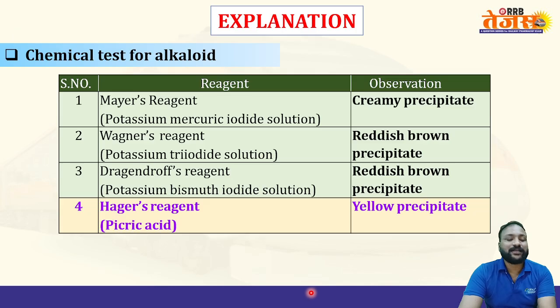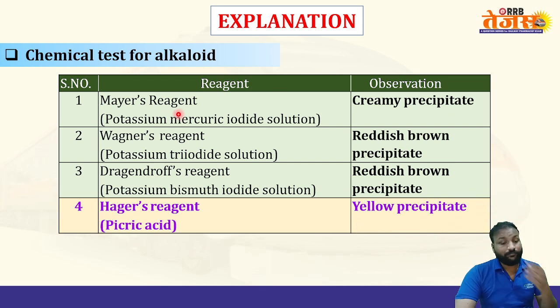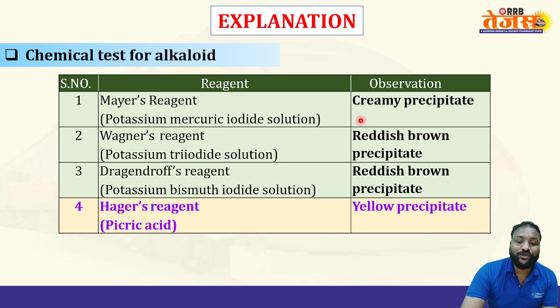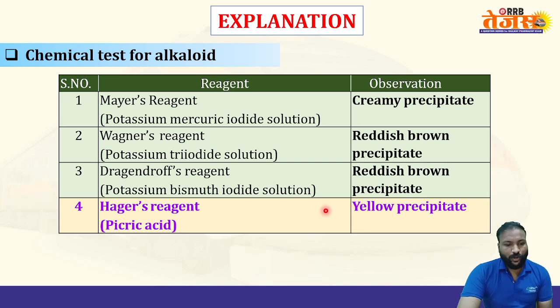Let's check the right answer. Option C is correct, because Hager's reagent is a picric acid solution which gives a yellow precipitate. Mayer's reagent is potassium mercuric iodide solution, which gives a creamy precipitate. Wagner's reagent, potassium triiodide solution, gives a reddish brown precipitate, and Dragendorff's reagent also gives a reddish brown precipitate but contains potassium bismuth iodide. Clear? So the saturated picric acid solution is Hager's reagent.